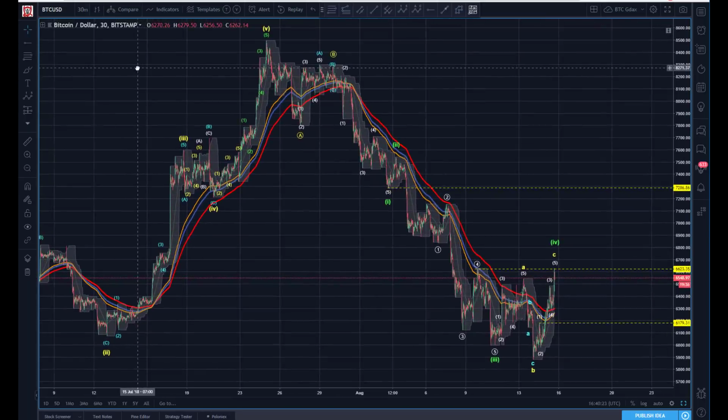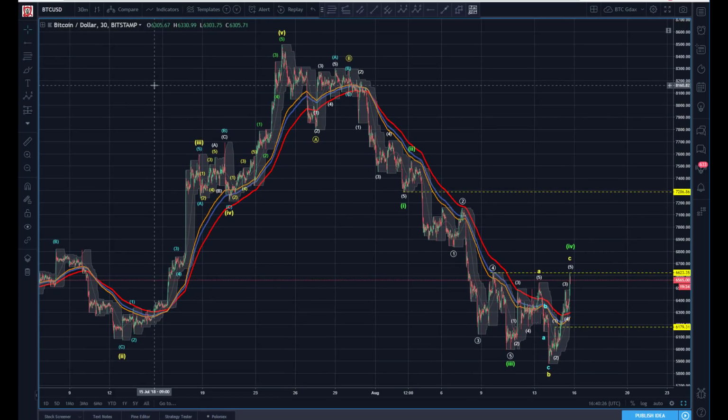All right, so here we go. Now let's take a look at Bitcoin. So here I've got Bitcoin to the dollar. This is a 30-minute chart on Bitstamp.